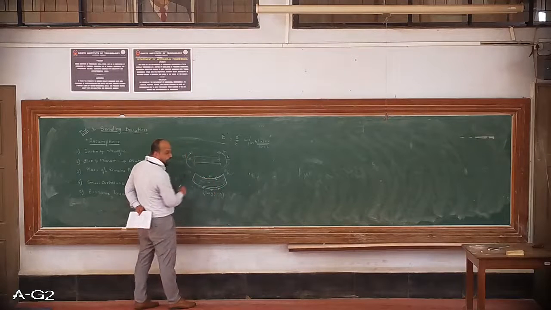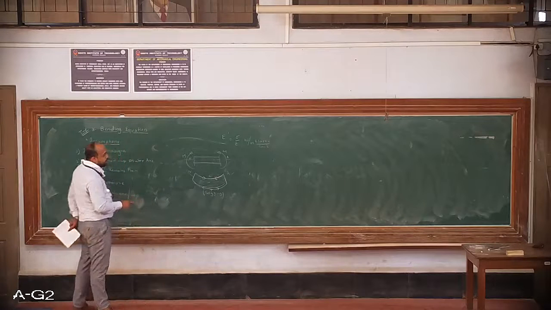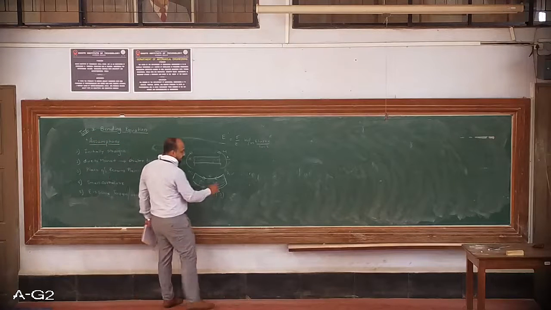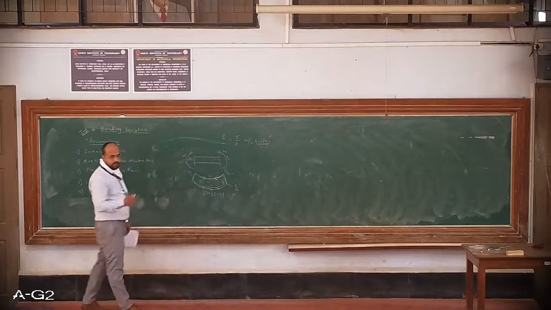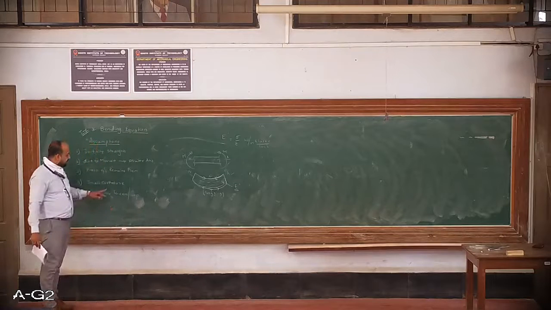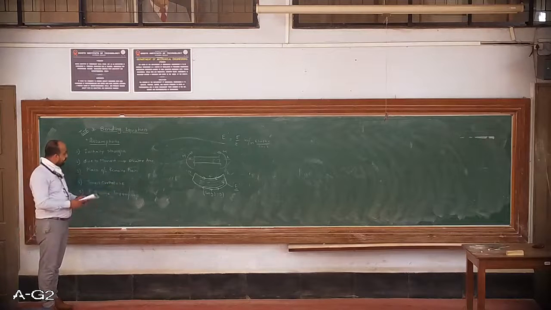So there is compression here and tension here in the beam. The material has an important property, Young's modulus, which should remain the same for tension as well as compression. That is what it means.